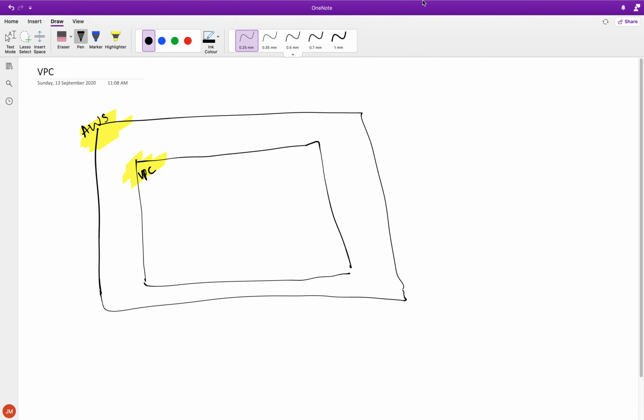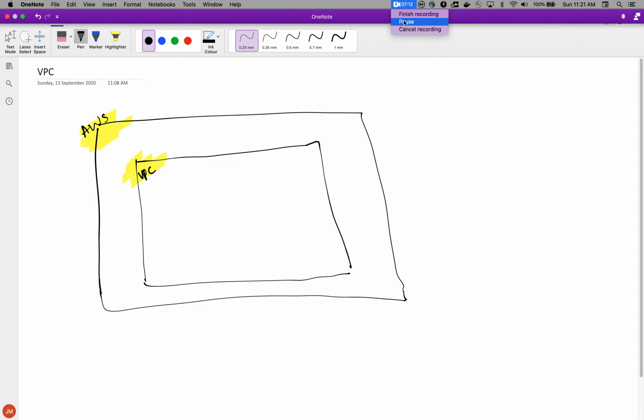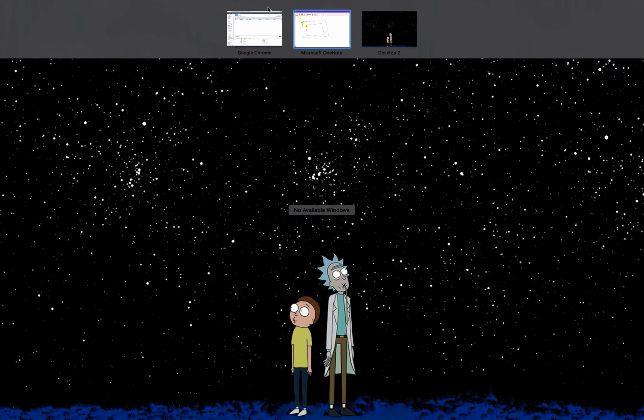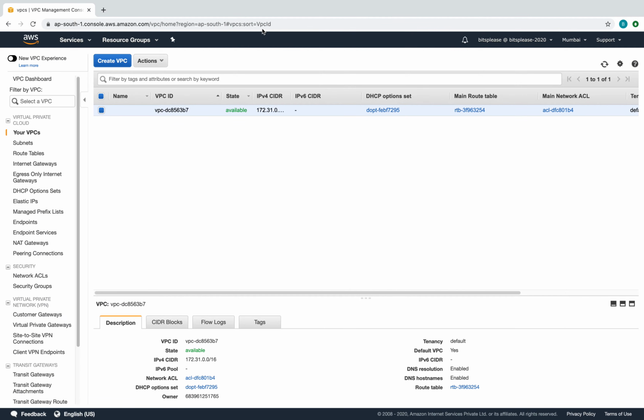Okay, just give me a second. All right, so this is what we have. We have not done anything as of now. We have the AWS network, we have the slate clean, right? This is what we intend to do: build our VPC inside the AWS network. So let's start with creating our own VPC. I'll put the VPC here, so let's go and create that first.